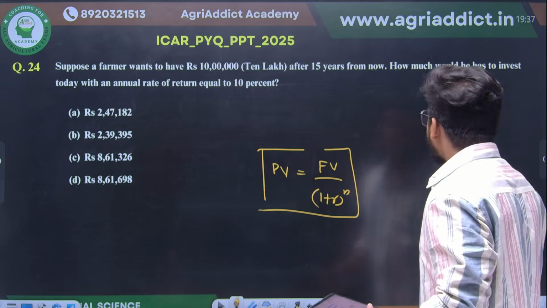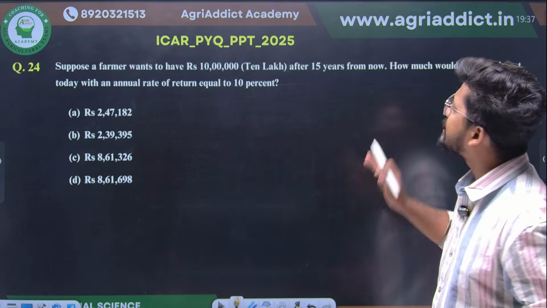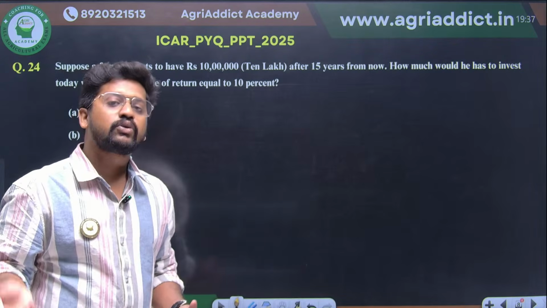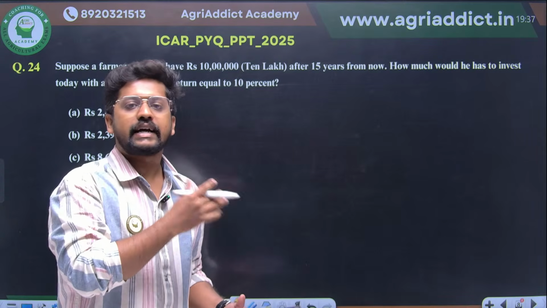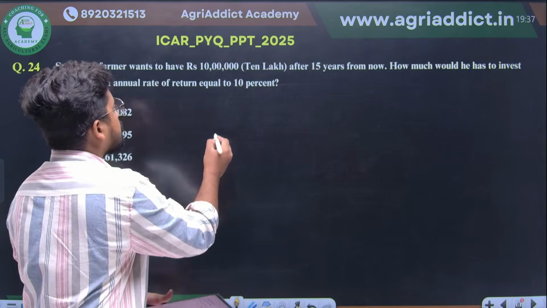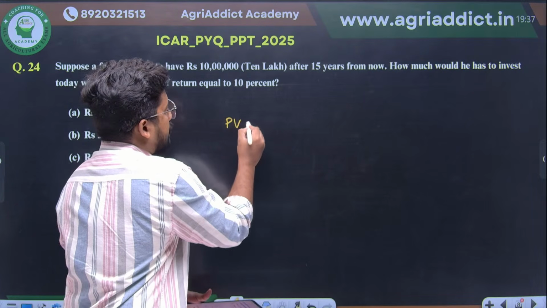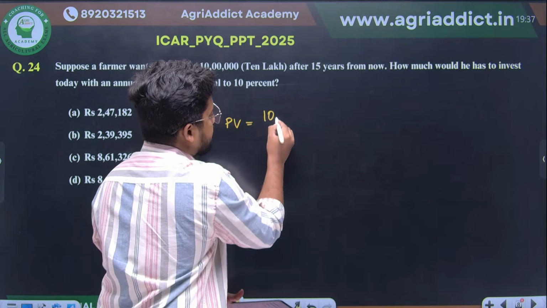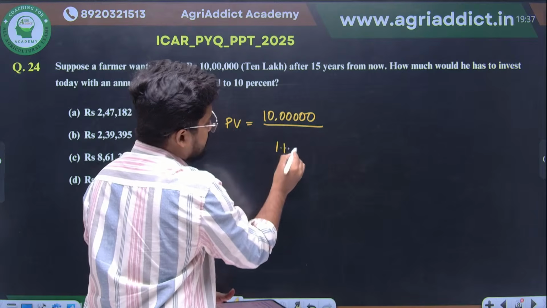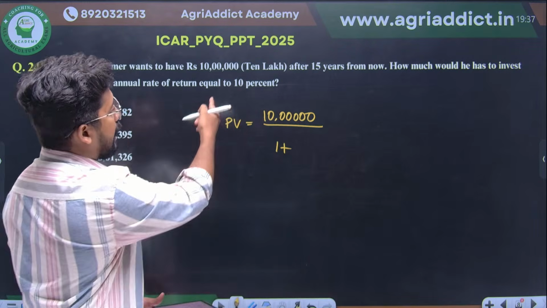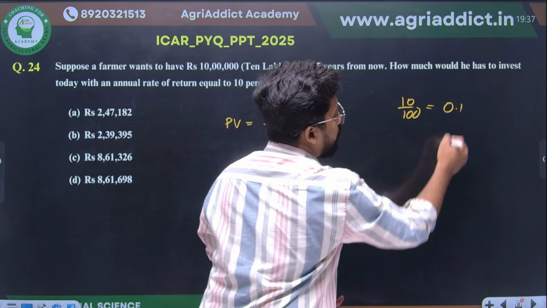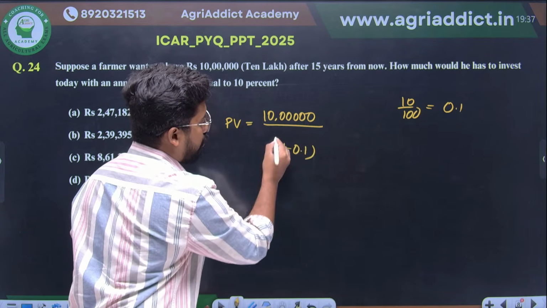But the problem is that the values given are not that easily calculable, because you don't have a calculator. If you are good in mathematics, you can proceed with it, because you will get the direct answer. But if it is taking a little more time, you have to just skip it. So our present value, what is our future value? It is your 10 lakhs, divided by 1 plus the discount rate here, which is 10%, right? 10% is 10 by 100, 1 by 10, 0.1. So 1 plus 0.1 all raised to 15.